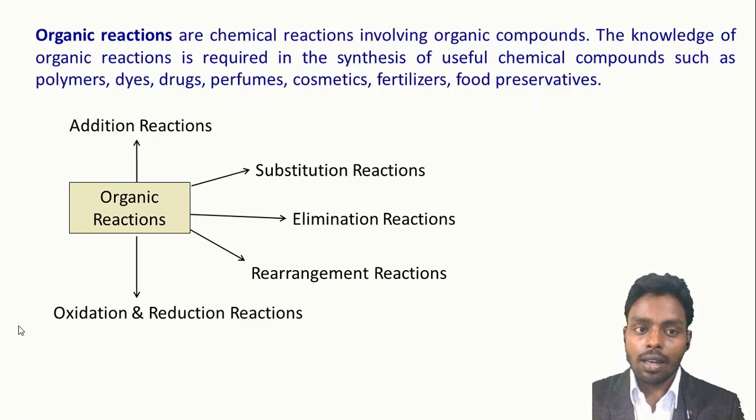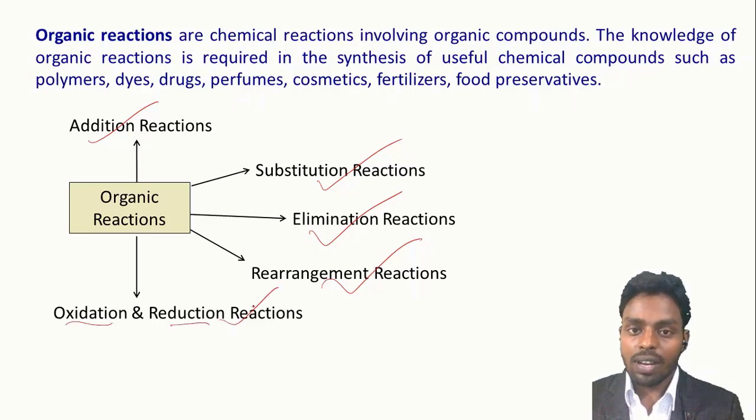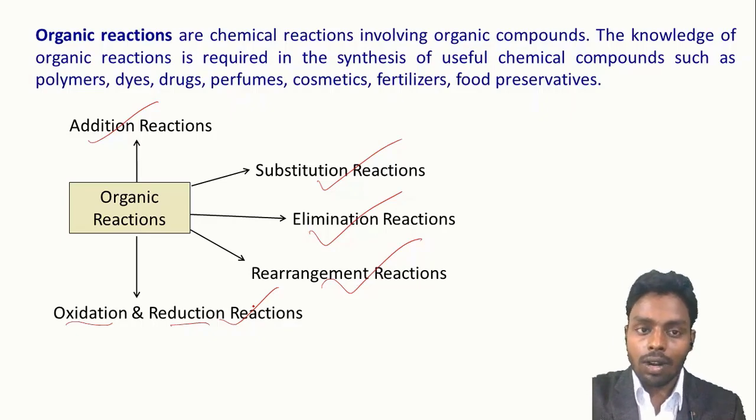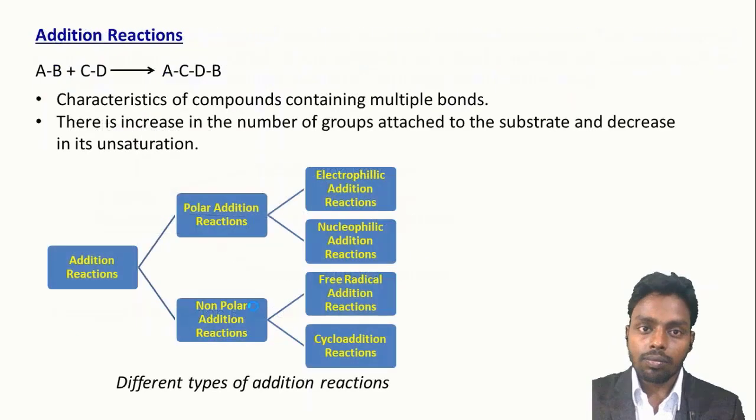So students, organic reactions are classified into 5 different categories. First is addition reaction, second is substitution reaction, third is elimination reaction, fourth is rearrangement reaction, fifth is oxidation and reduction reaction. In this whole lecture, I will give a brief review of these reactions. Now let's start one by one.